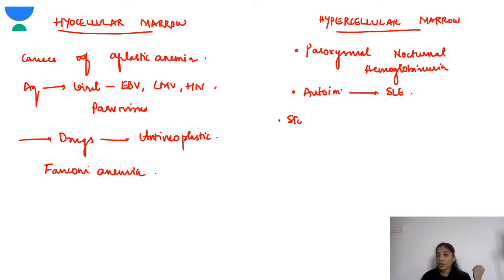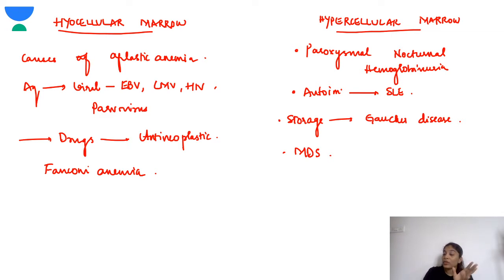Storage disorders like Gaucher's disease are another cause. Even myelodysplastic syndrome comes under hypercellular marrow. So these are the various causes you have to keep in mind.